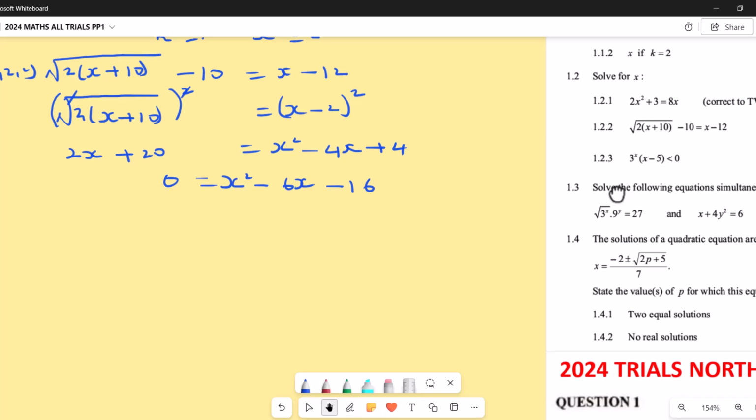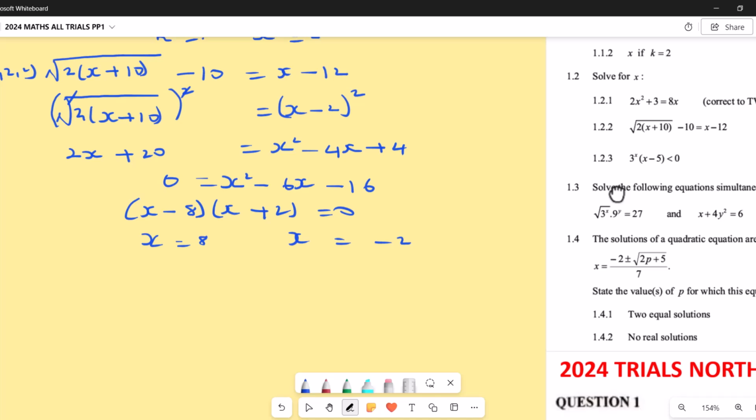So for any factors which you see here, we're going to have minus 8 and 2. So we say x minus 8, then x plus 2 is 0, which gives us x equals 8, and x equals negative 2. But being a root, we said you must check. Let's begin with the 8.